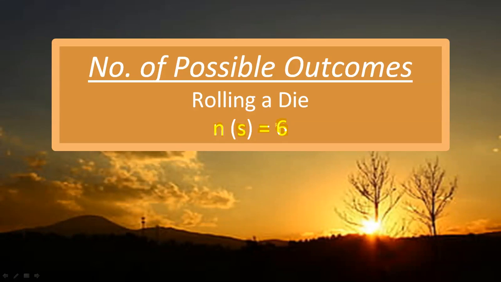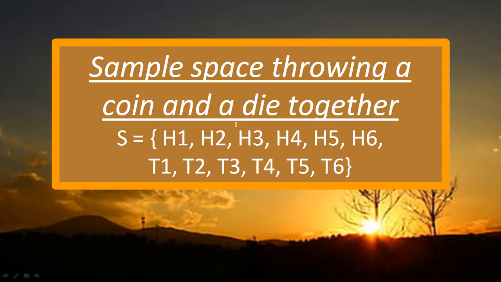Good job. Okay, but now I'm doing an experiment where I'm throwing a coin and a die together. I have a coin, and I'm doing two experiments together, throwing a die as well. So what might I get? Think about this, it is a little bit different from before. Look, I'm getting head in the coin, and in the die I'm getting one. That's the first possibility.